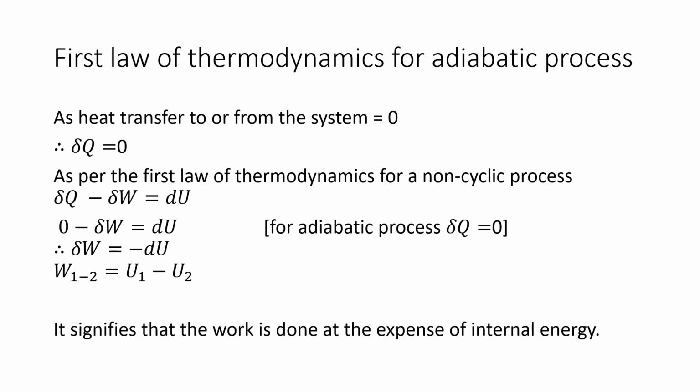As per the first law of thermodynamics, we know that del q minus del w is equal to du, where del q is the change in heat, del w is the change in work, and du is the change in internal energy. As del q is equal to 0, putting del q equal to 0, we get del w is equal to minus du. So it becomes W12, the work from state 1 to state 2, is equal to the internal energy at state 1 minus the internal energy at state 2. What does it signify? It signifies that work is done in the adiabatic process at the expense of internal energy. So internal energy reduces when work is done by the system.